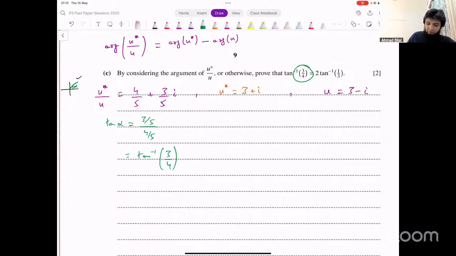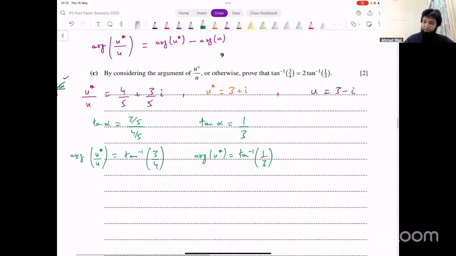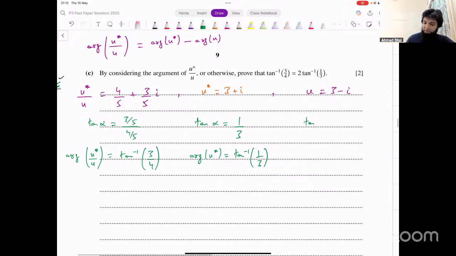The argument of w, the argument of u conjugate over u, we can say that's just this tan inverse of this. Okay, it's in the first quadrant. This is also in the first quadrant, 3 plus iota. Real part is positive, imaginary part is positive, so that's also first quadrant. So we can say tan of alpha is equal to 1/3. And the argument of u conjugate turns out to be tan inverse of 1/3 from this. And then the last one, find the basic angle from this as well.